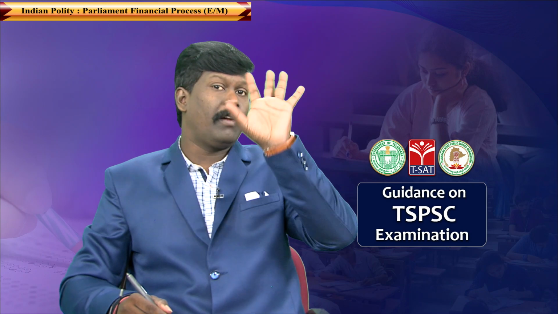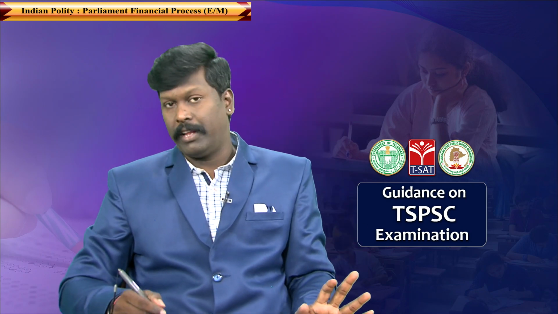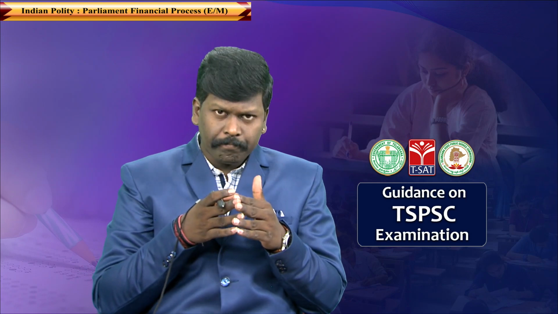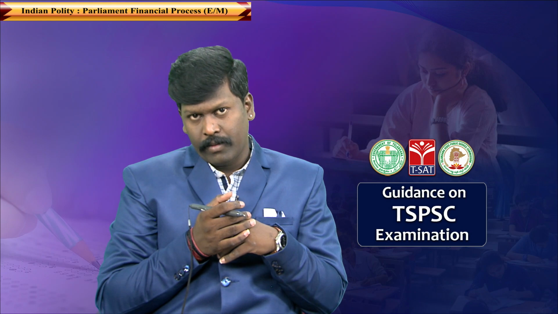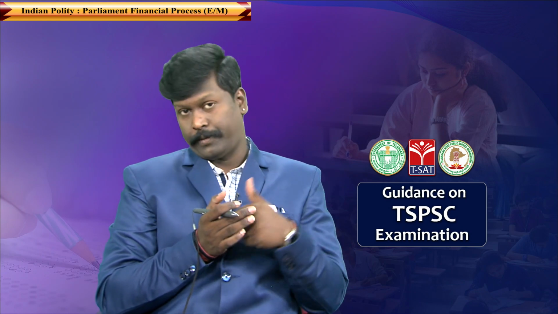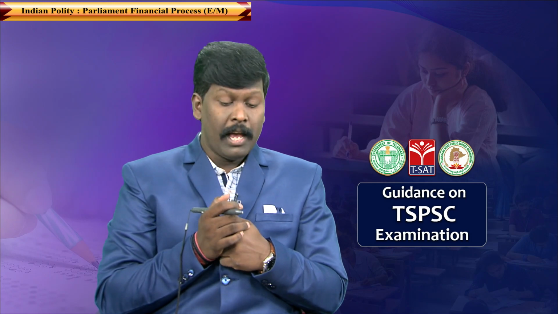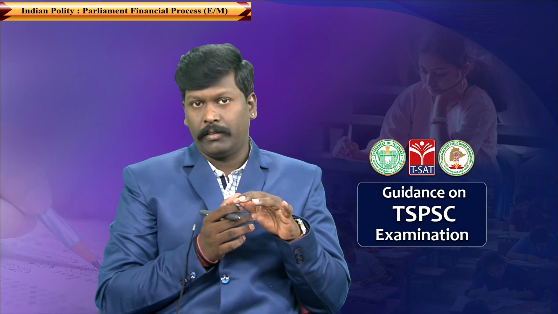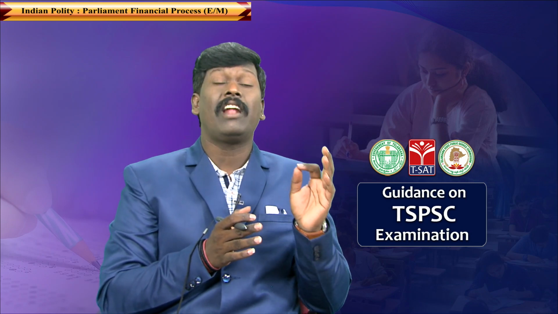Now the question is all about Public Accounts Committee and Estimates Committee. See, the main duty of the Public Accounts Committee is to review the reports of the CAG. Estimates Committee is responsible for examining the budget estimates. Now, Public Accounts Committee consists of 22 members, absolutely correct, out of which 15 are from Lok Sabha and 7 are from Rajya Sabha.